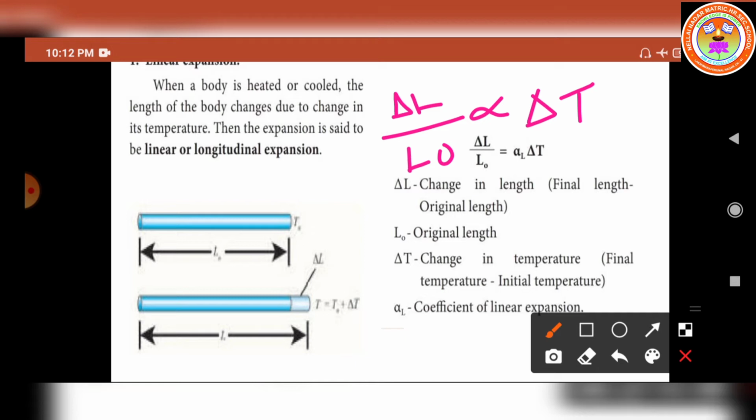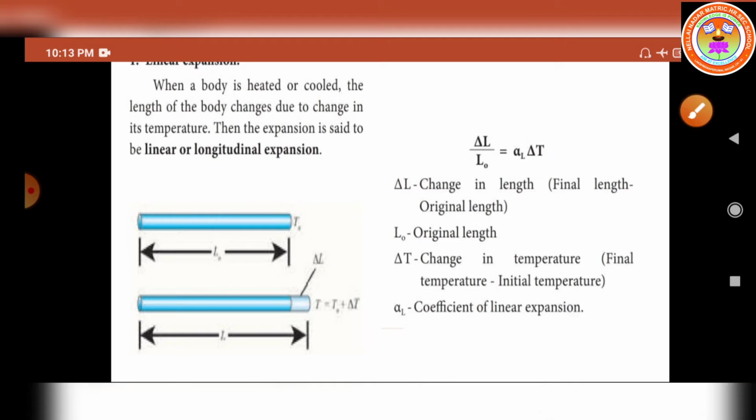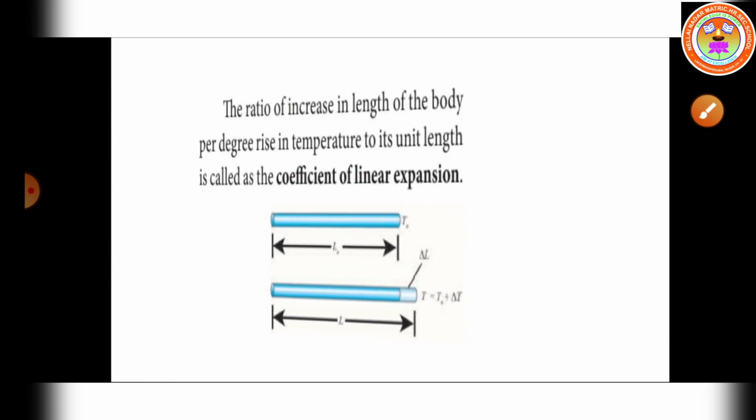Okay. Now the proportionality is removed by a constant term, and afterwards we can put an equal sign. That's why we obtain this equation: delta L by L0 is equal to alpha suffix L into delta T. So what is alpha suffix L? Coefficient of linear expansion. This is a constant term.